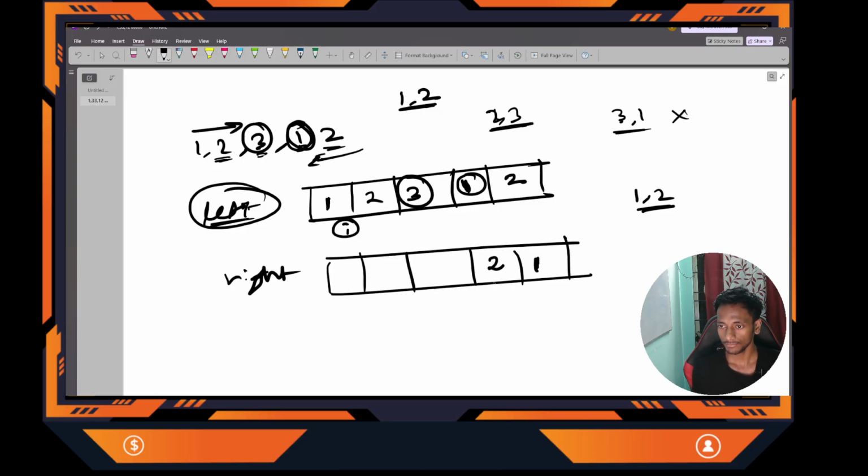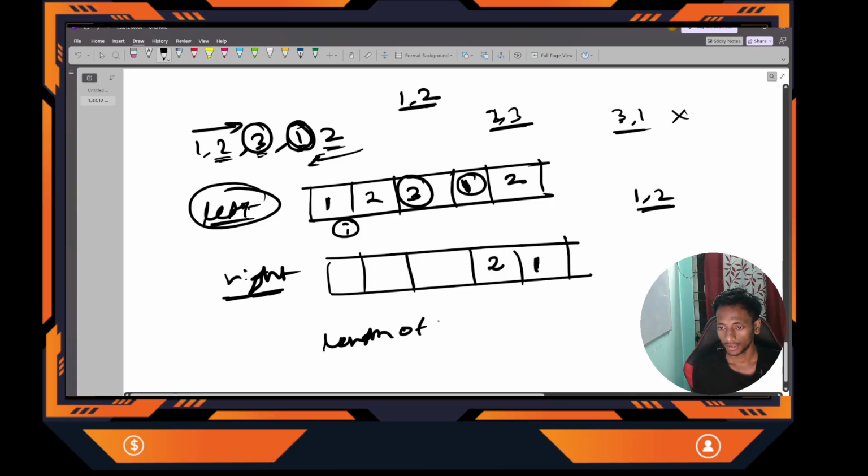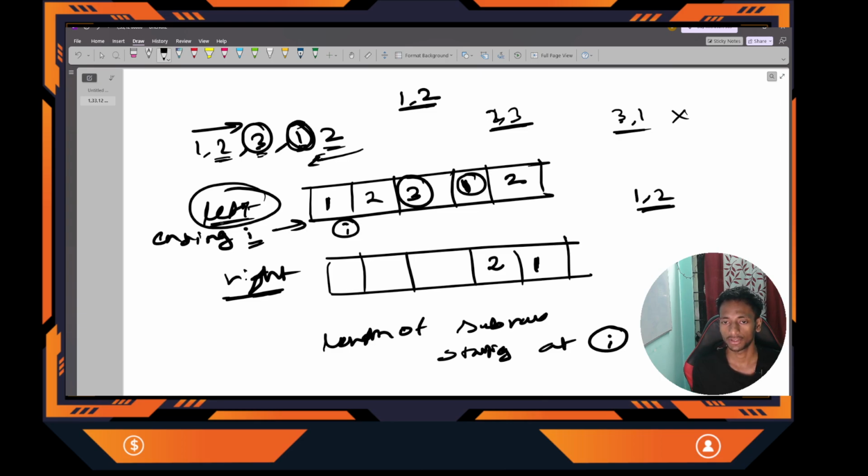Got it? So this right array indicates the length of the subarray starting at I, while this left array indicates the length of the subarray ending at index I. Here, this 2 indicates the length of the subarray possible starting with I. I am starting with 1 here, and yes, I can add this 2 to the right side of the subarray, so the length is 2.